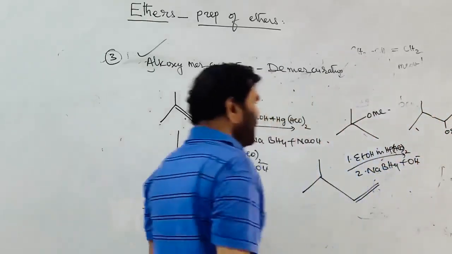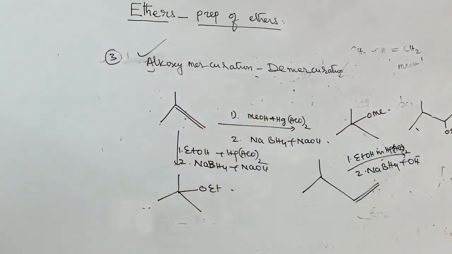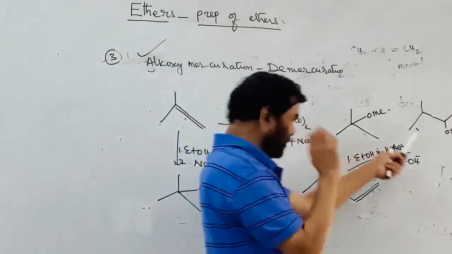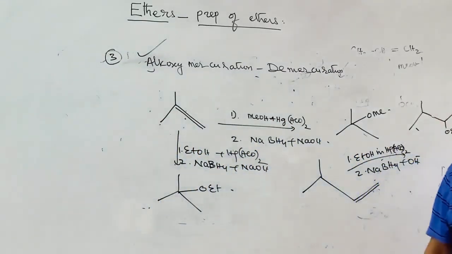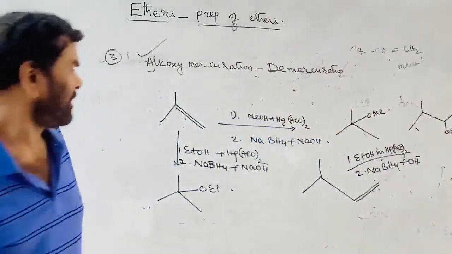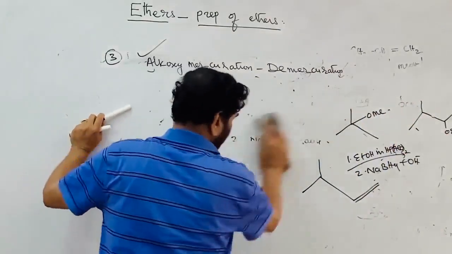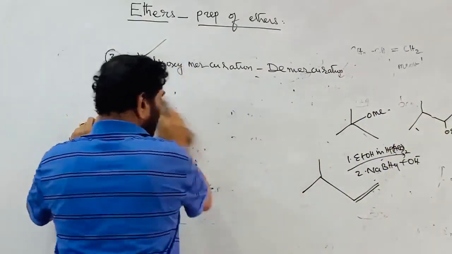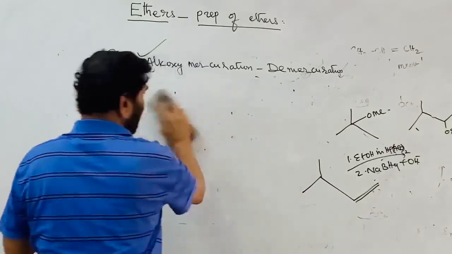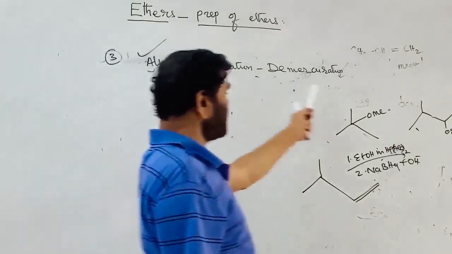The cyclic mercurinium ion is formed as the intermediate, and it prevents rearrangement of the carbocation. So to prepare Markovnikov addition of alcohol to an alkene without any rearrangement, this procedure is used.